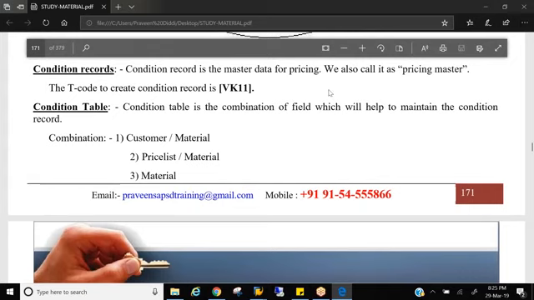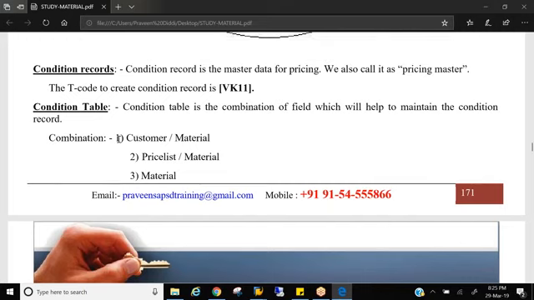Where did we discuss it? In the customer master, it is a grouping of materials that share the same pricing attributes.